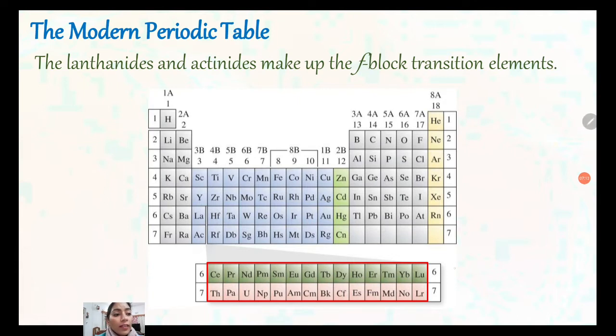Now, in the modern periodic table, some other qualities are there. These are the lanthanides, atomic number 58 to 71. Actinides, 90 to 103.